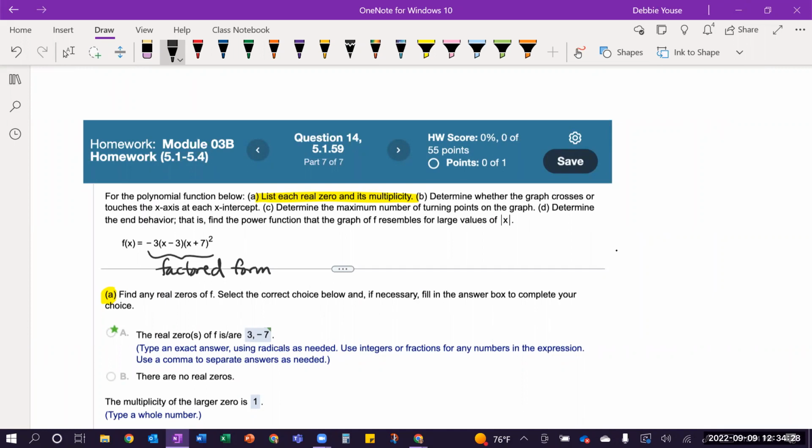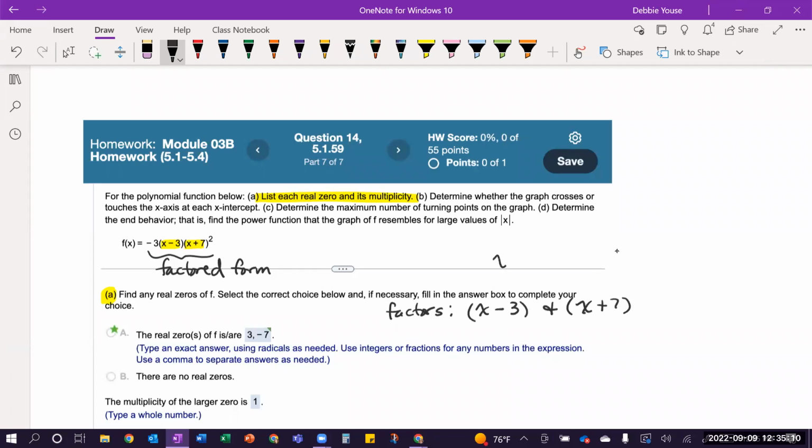And so the first question is about the real zeros. So because it's in factored form, the real zeros should just be the values that are after the minus sign in each of those factors, right? And so I see that I have a factor of x minus 3. I also see that I have a factor that is x plus 7. So I'm going to focus on those two factors, x minus 3 and x plus 7.